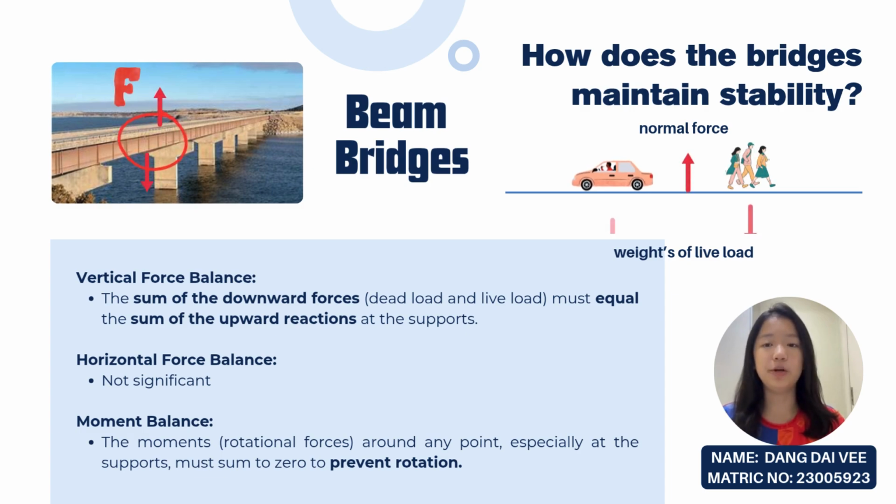First kind of bridge, beam bridge. How does it maintain stability? First, vertical force. The sum of the downward force must equal the sum of the upward force, which is a normal force at the supports on the bridge. Horizontal force is not significant in this case because the wind couldn't really swing the bridge. And moment balance, or rotational force, must sum to zero to prevent rotations.